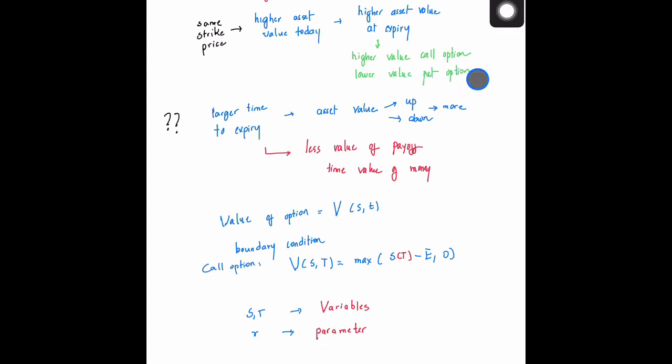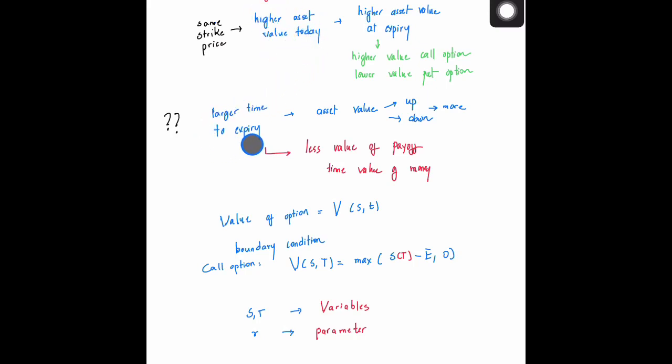Okay, so the other thing is, as far as the strike price goes, how would we be expecting the value of the option to work before expiry? You can see that it will be dependent upon the asset value today, because the asset value today tells you something about the asset value in the future, and the asset value in the future tells you what the payoff function is, and that would determine the value of the option today. So you'd be expecting that the value of the option before expiry will definitely depend upon the asset value today.